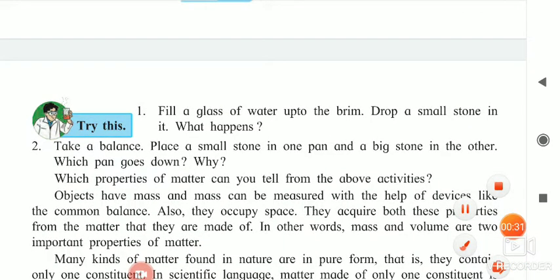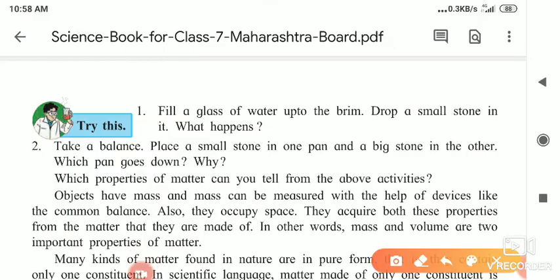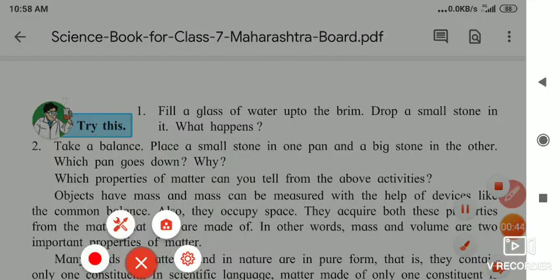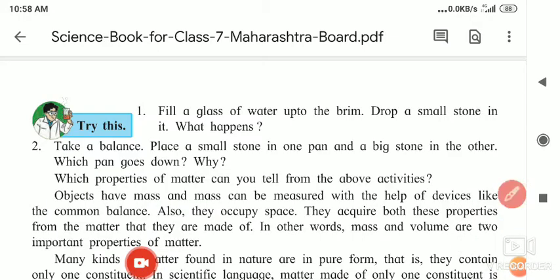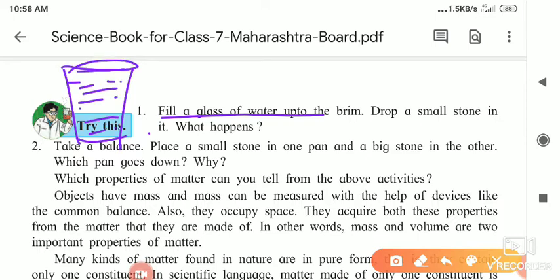What is given here? They told us to fill the glass up to the brim. So this is the supposed glass. We have to fill this glass with water up to the brim. Okay. And now what they told you: drop a small stone. Suppose this is a stone. If I drop it in this,